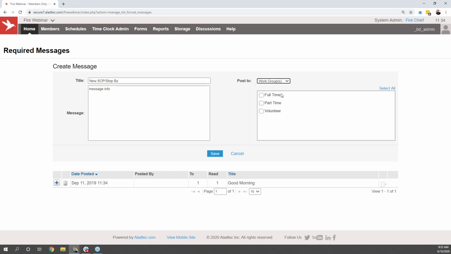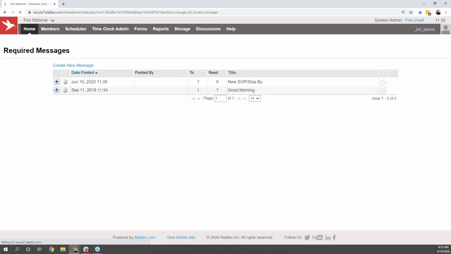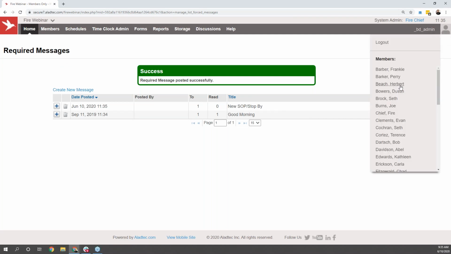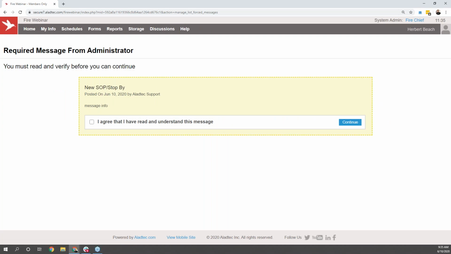From there, you can choose if you want that to go to specific groups of individuals, or maybe it's just certain users you need to receive that notification. In this case, we'll send that message over to Herbert here. And as soon as I hit save, the system's going to continue to work like normal for me. But as soon as Herbert logs into the system from any location or any device, that message that you sent over is going to be the very first thing that they see within the system.